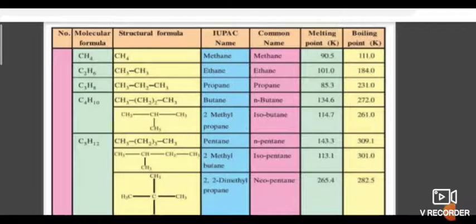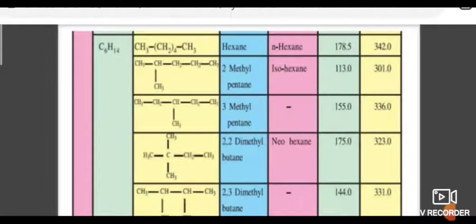So you can note down all those examples and structures, the common name, IUPAC name, melting point and boiling point as given. All those examples given here you can learn and write down in your classwork as examples of alkanes: structure, IUPAC name, common name and melting point.